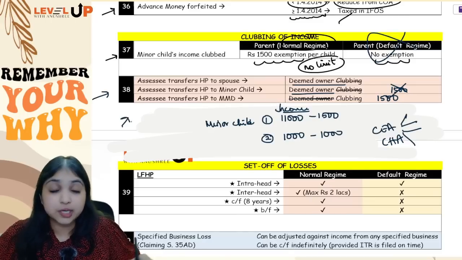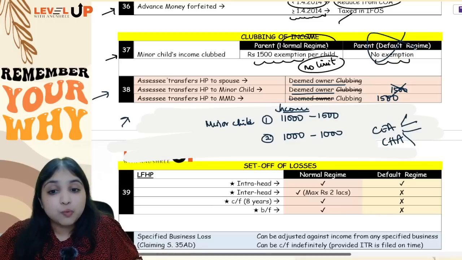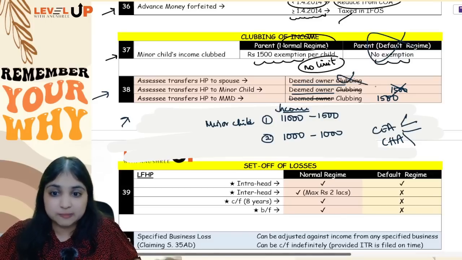Understood. Very interesting point. So if assessee is transferring house to spouse, deemed owner concept will apply, clubbing concept will not apply. But what if assessee and spouse have an agreement to live apart? Then neither deemed owner concept will apply nor clubbing concept will apply.